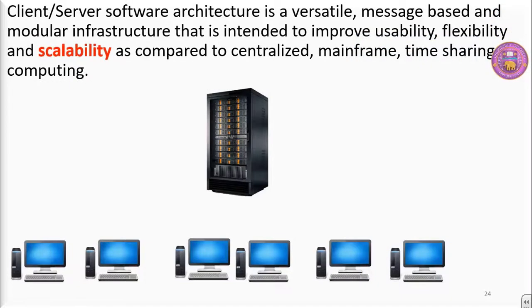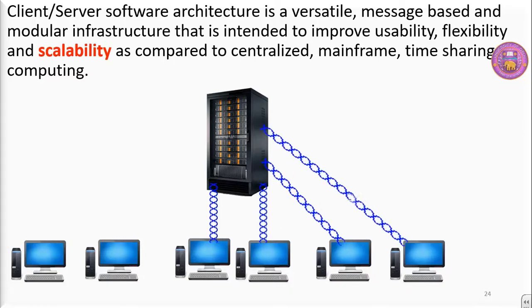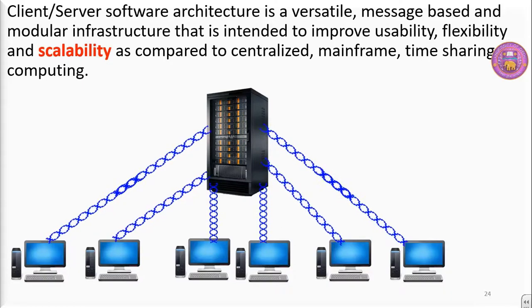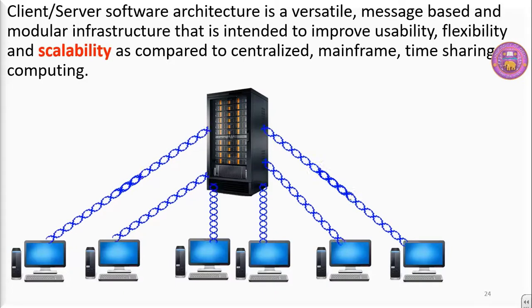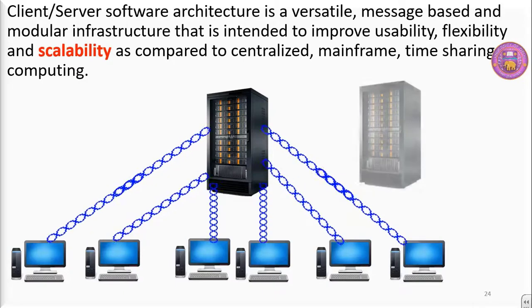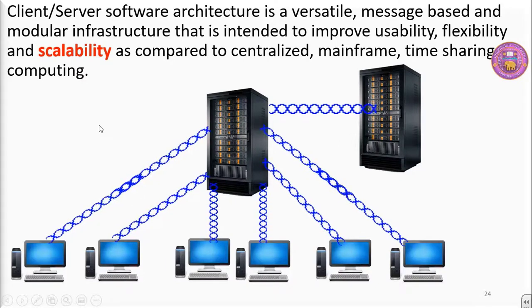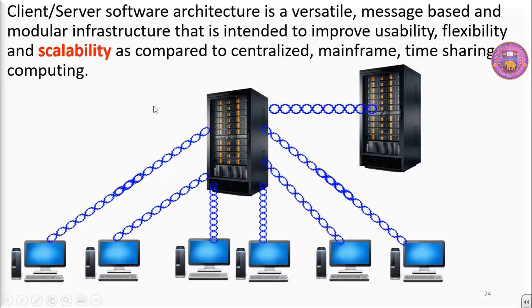The next one is scalability. Let's try to understand the meaning of scalability with the help of this example. Here you can see one server and a number of client computers. If there is too much load on the server, then we can have one more server attached to the existing server. Then this particular design becomes scalable.